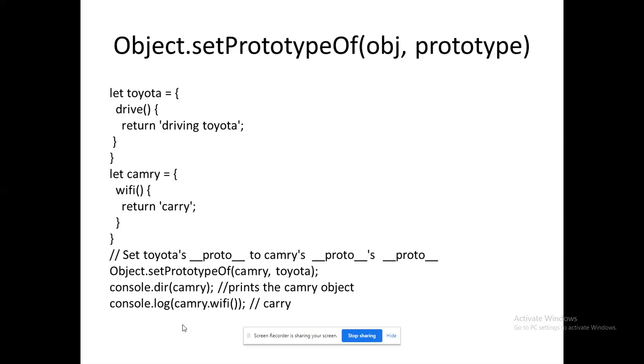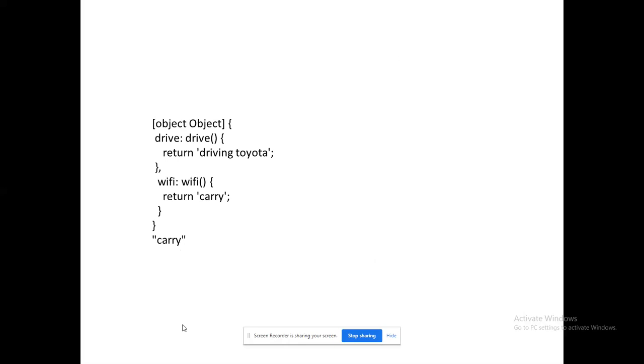So camry.wifi will return the result ultimately. What is the function of the Camry that will return? It is ready to print the Camry's object. So the output will be like this. What is available here is because we have copied the function of Toyota.